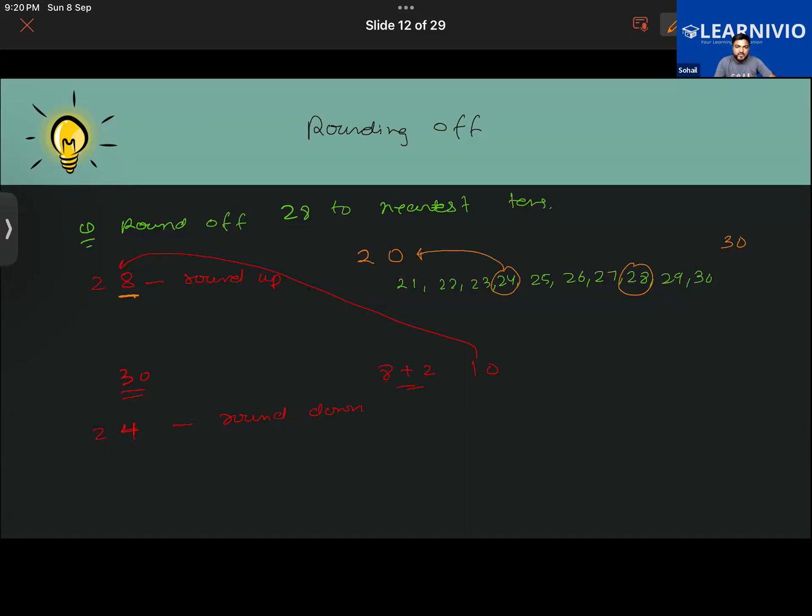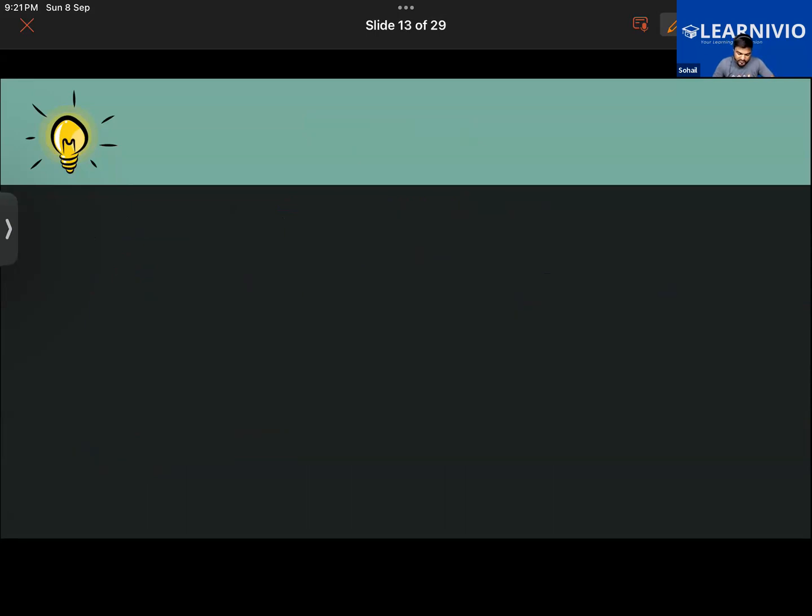So the number will be changing to, you guys tell me. You have to minus 2. Will it be 20 or 30? As Habib is saying, 20. It will be 20. Getting it now? So that is the thing. I'm giving some more examples. You guys have to do that one.